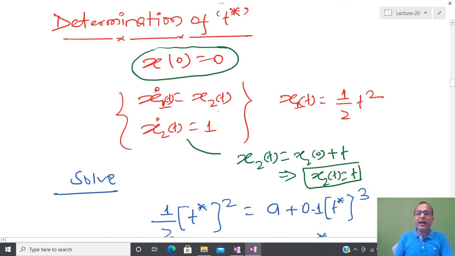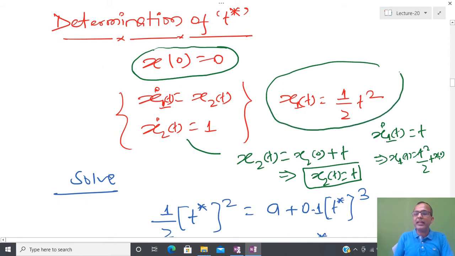And now if I substitute t here, then I can further obtain the equation x1 dot(t) equal to t, and this implies that x1(t) is t square by 2 plus x1(0), and the initial condition at t equal to 0 is 0. Due to that reason, the trajectory that is generated, or whatever way the aircraft has evolved, is given by this particular algebraic relation.